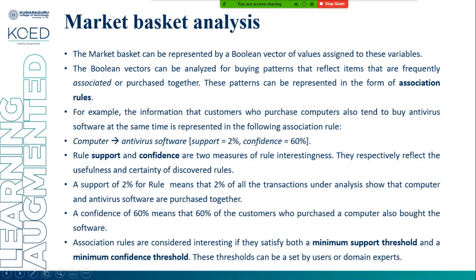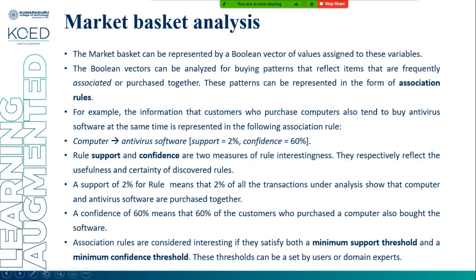Support and confidence are the two measures of rule interestingness. They respectively reflect the usefulness and certainty of discovered rules. A support of 2% means that 2% of all transactions under analysis show that computer and antivirus software are purchased together. A confidence of 60% means that 60% of the customers who purchase a computer also bought the antivirus software.